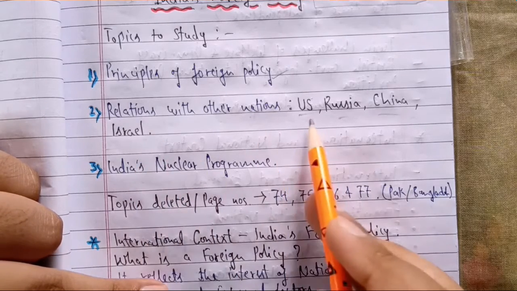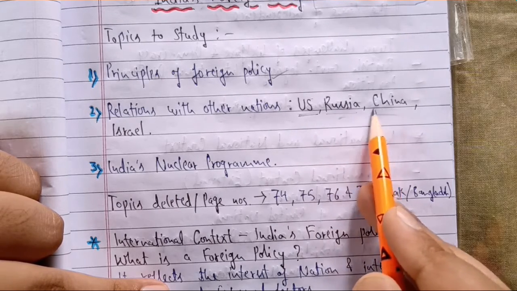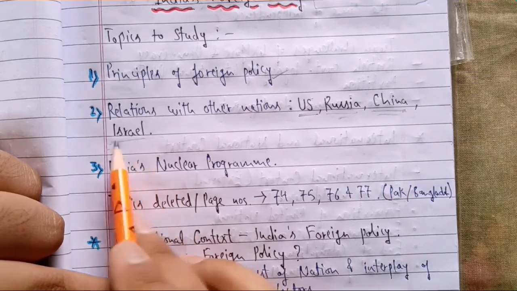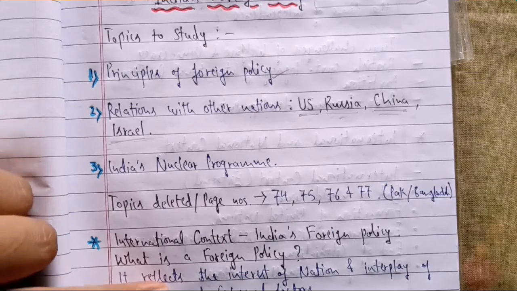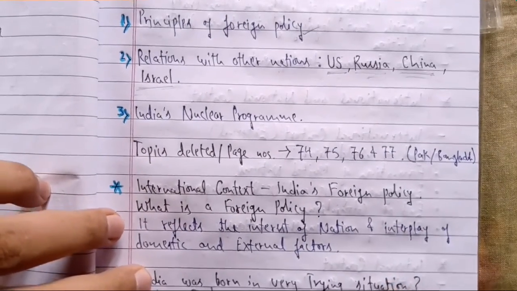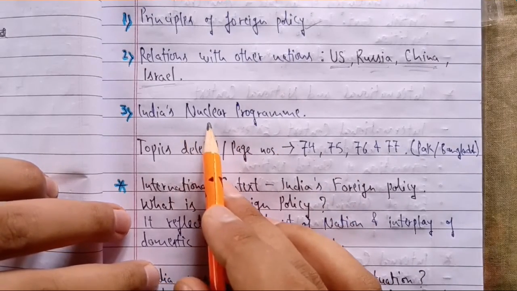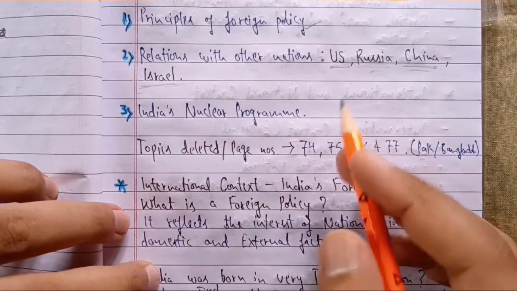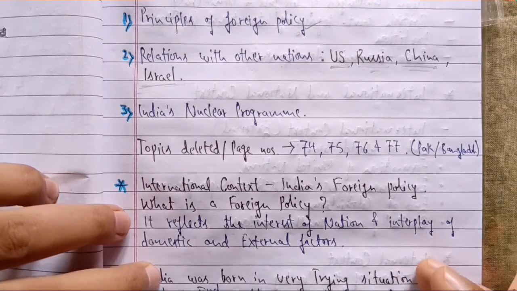So under relations with other nations, we will study the US relationship with India, Russia's relationship with India, China was already there, but we will do it properly. And new is Israel. This is also a new country where we will see India's relationship with Israel. And the next topic of this chapter would be India's nuclear program. It was discussed, but now we'll see some updates have been made to this topic also. So it is all about updates. In the new revised syllabus, many new updates have been put up, which would be good for your general knowledge as well.